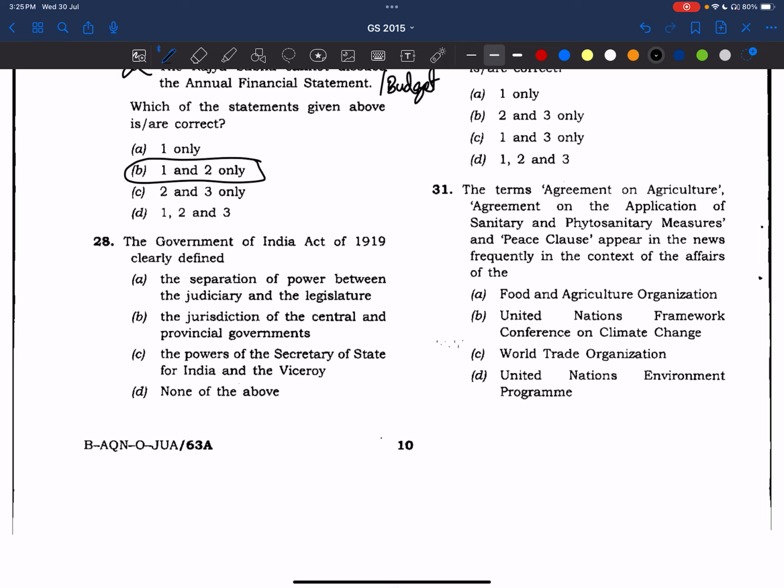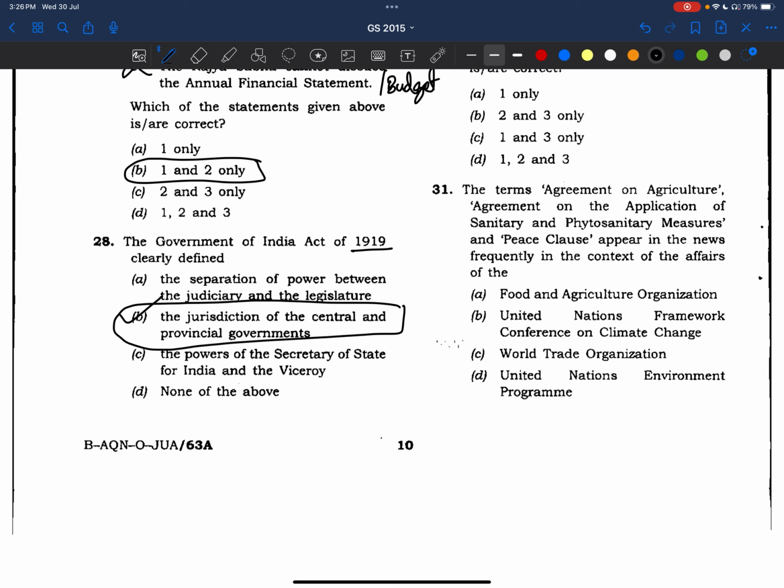Now coming to the 20th question. Government of India Act of 1919 clearly defined. See here, 1919. This act was mainly made to introduce a responsible government in the country, right? That means the jurisdiction of central and provincial governments was made in the form of reserved subjects and transferred subjects, right? So the answer is B. Okay, this is a very easy question, right? It is part of Lakshmikant and also part of Spectrum as well.